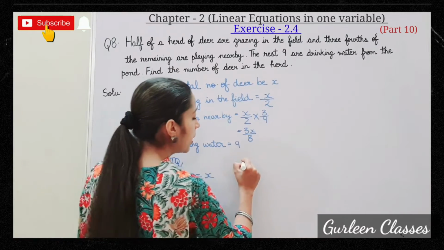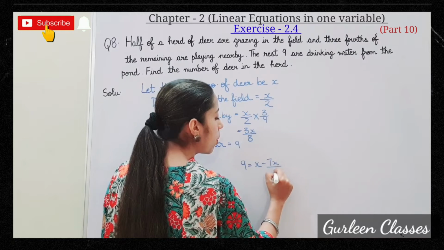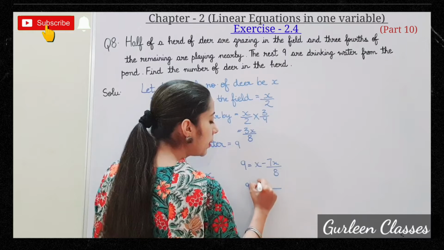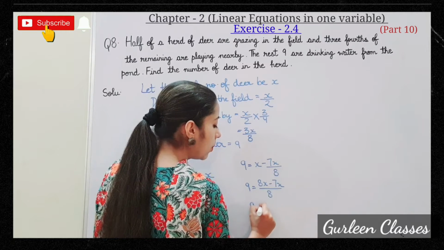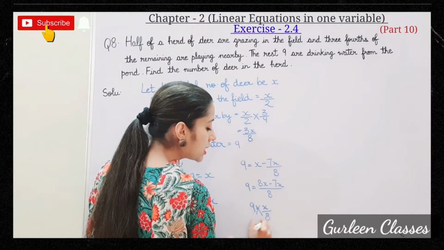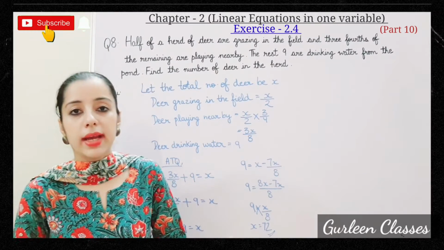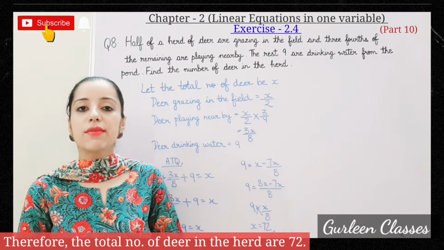So 9 is equal to X minus 7X upon 8. 9 is equal to, LCM will be 8, 8X minus 7X. So 9 is equal to X upon 8. Cross multiply. X is equal to 72. So at last we will write, therefore, the total number of deer in the herd are 72.